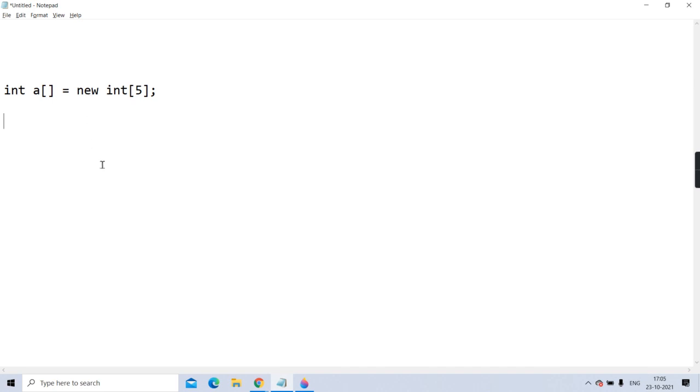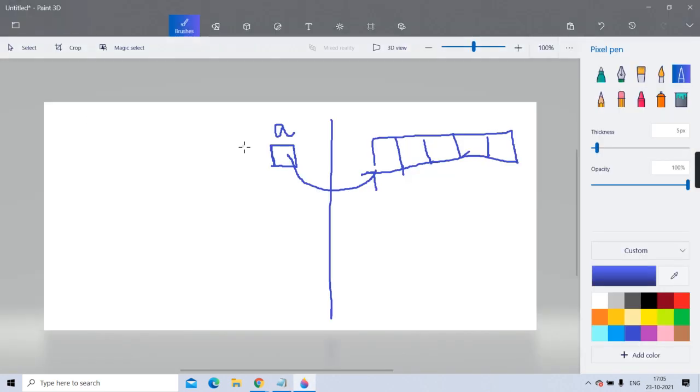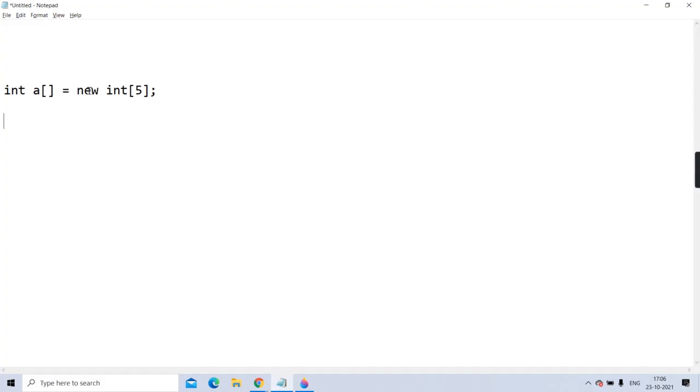Now, already I have told you, it is going to first create a reference variable A on the stack part. Yet the reference has not come. Now, what is this new doing?